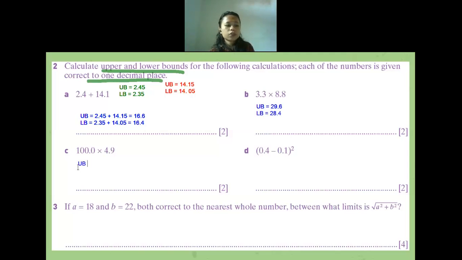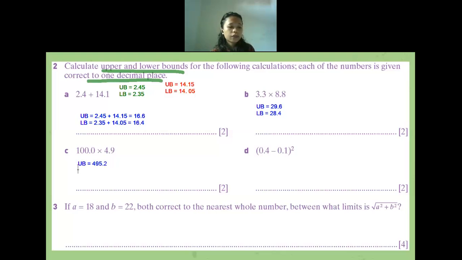Now let us continue to question C. What is the upper bound of this question? 495.2. Okay. And then for the lower bound, how many will it be? Oops, sorry. Are you sure it is 495.2? Yes, it will be, correct.